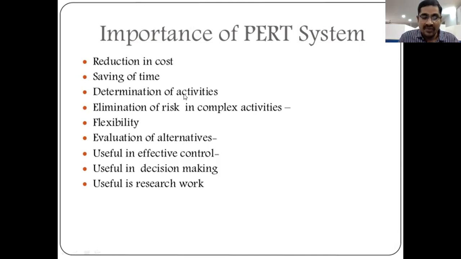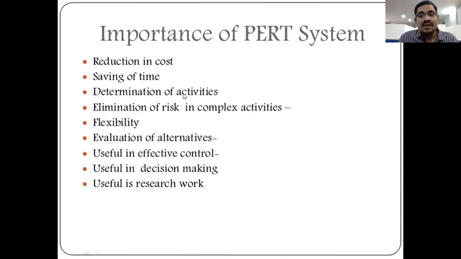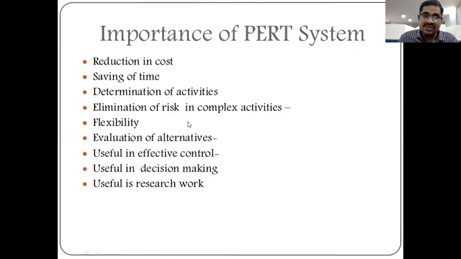Next, determination of activities. Through this PERT or CPM analysis, we can save time and cost, and also determine the activities, with pre-estimation of each and every activity, and the sequence of operations.